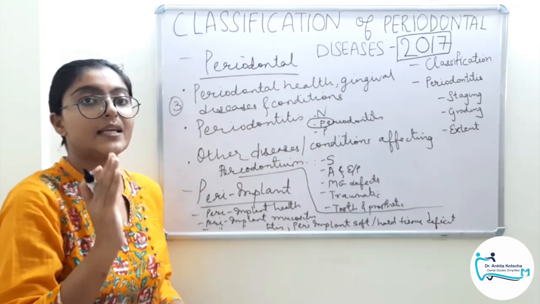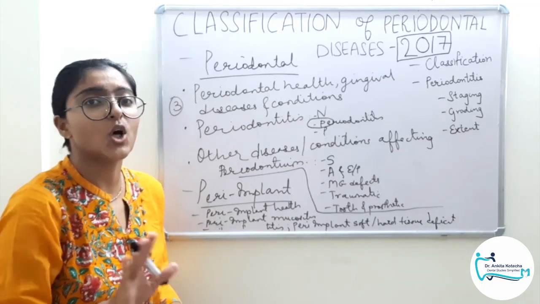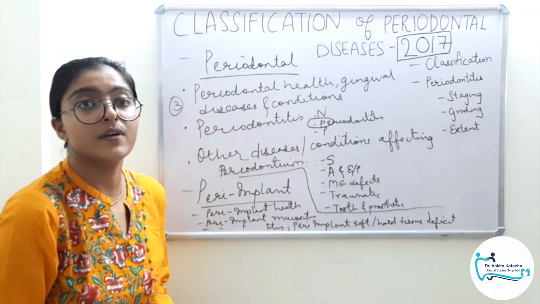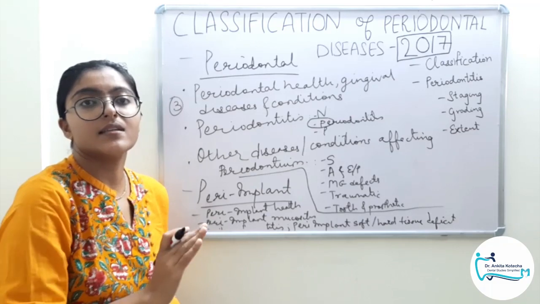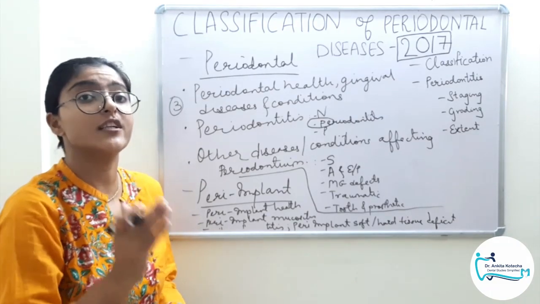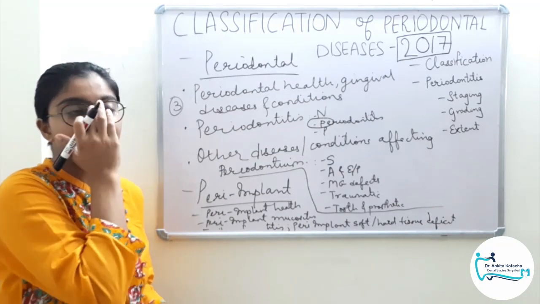The terms chronic and aggressive denote the differences in the host response and not the disease. That is why, with this classification coming into effect, it is now accepted that chronic and aggressive periodontitis are not different diseases but different clinical manifestations of the same disease.